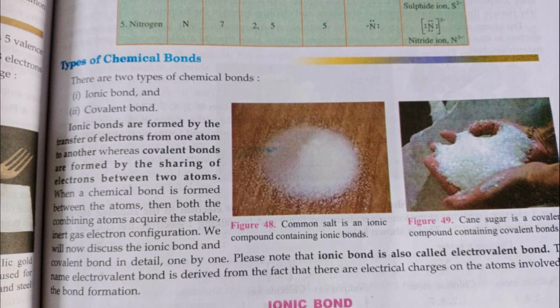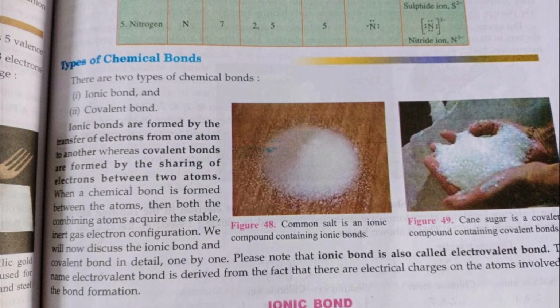A covalent bond is formed when both the reacting atoms need electrons to achieve the inert gas arrangement. When a nonmetal combines with another nonmetal, sharing of electrons takes place between their atoms and forms a covalent bond.